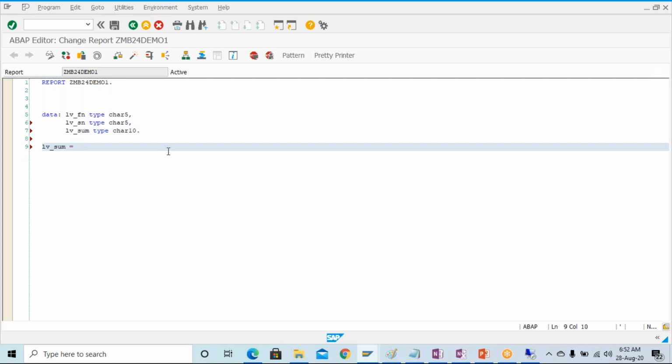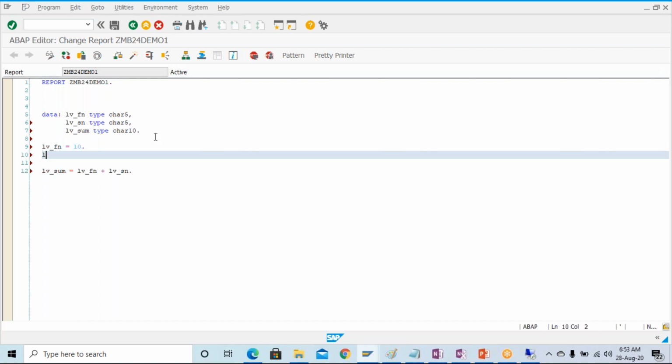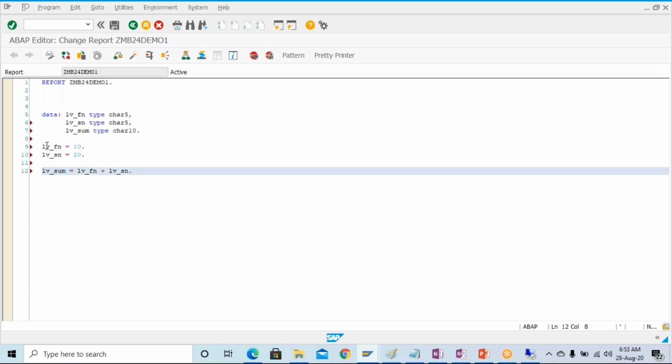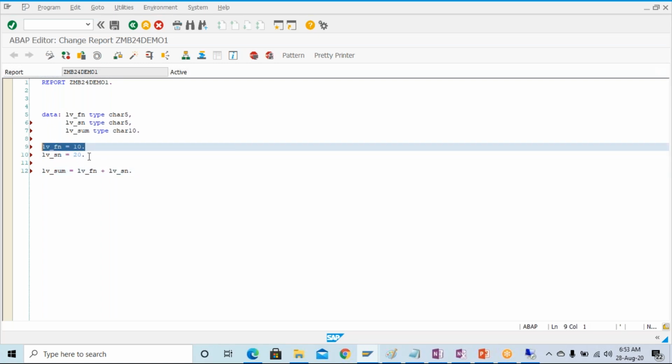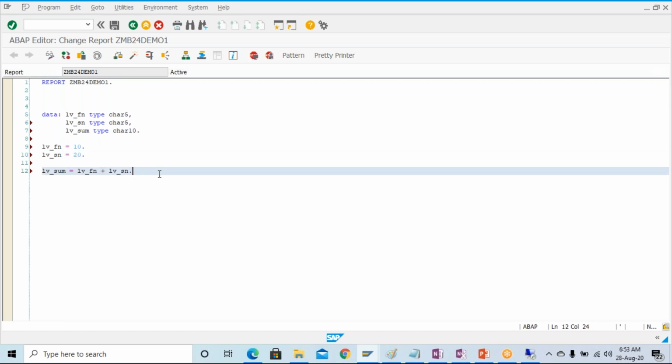So lv underscore sum, lv underscore fn plus lv underscore sn full stop. Here this is what we have given. Lv underscore fn equal to 10 and lv underscore sn equal to 20, and then I'm assigning some value over here in order to show the output.